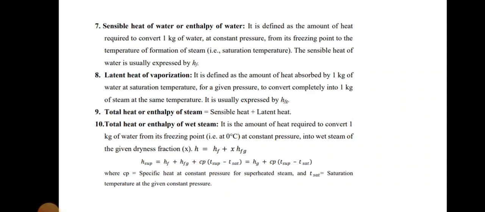The latent heat means, already I told these diagrams. Then total heat or enthalpy of steam is sensible heat plus latent heat. This is a combination of sensible heat and latent heat. Then total heat means the amount of heat required to convert 1 kg of water from freezing point at constant pressure into steam. For the given dryness fraction, H equal to HF plus X HFG. H means enthalpy. Enthalpy of fluid means HF. Enthalpy of fluid to gas is HFG.